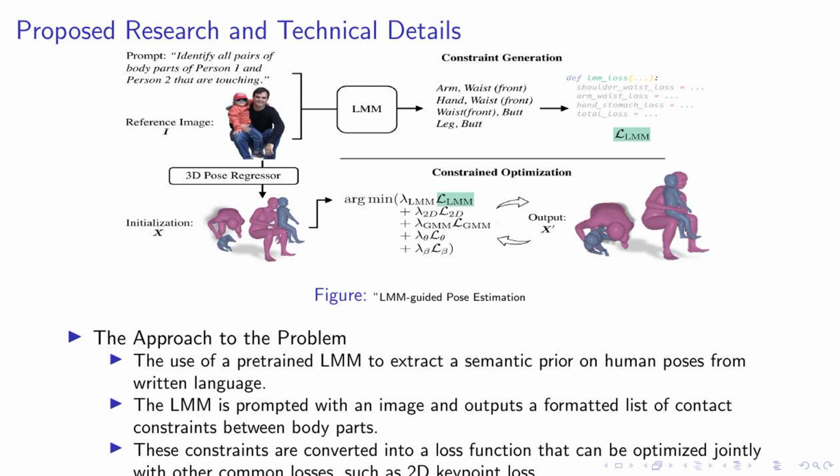These constraints are then converted into a loss function. This loss function is not used in isolation, but rather it is optimized jointly with other common losses, such as the 2D keypoint loss. This combination allows us to refine the 3D pose estimates in a more accurate and nuanced manner. The figure you see here illustrates our LMM guided pose estimation process, providing a visual representation of the steps I just described. In essence, our approach leverages the power of language models to enhance the accuracy of 3D pose estimation. This is a novel and promising direction in the field.